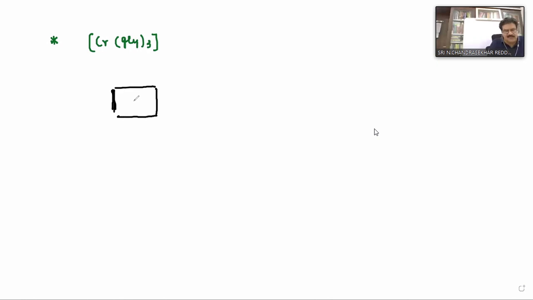So this is chromium. These are the 6 points around it. How many ligands do we have to write? 3. This is O, this is C double bond O, this is CH2, and here it is NH2. It connects two centers. Next I'll write O, C double bond O, CH2, and NH2.